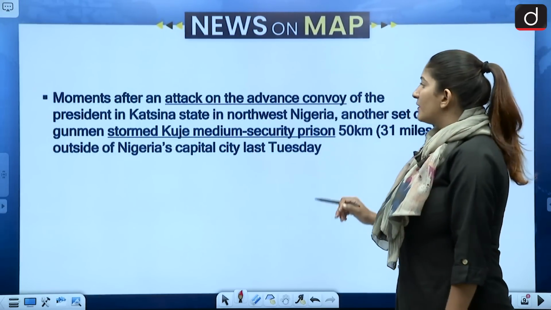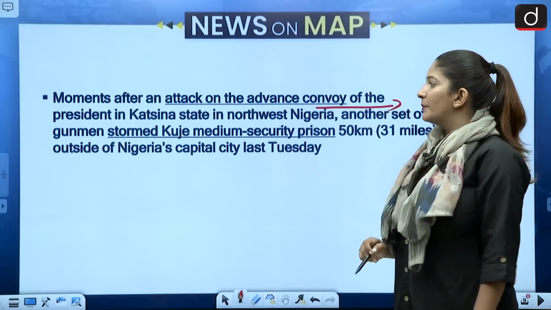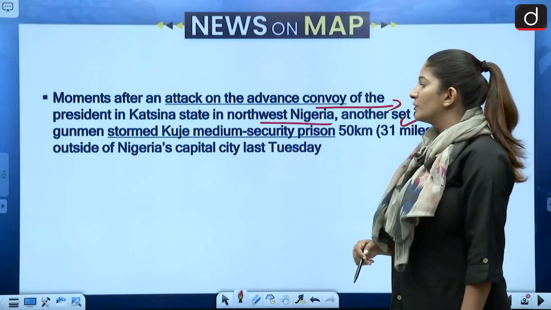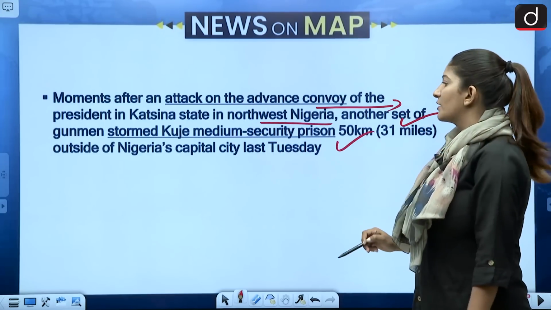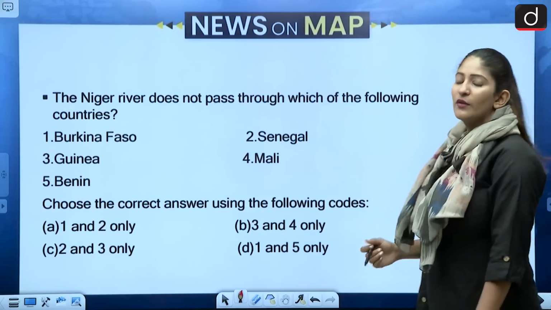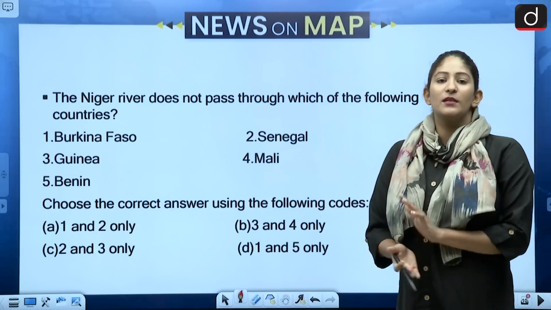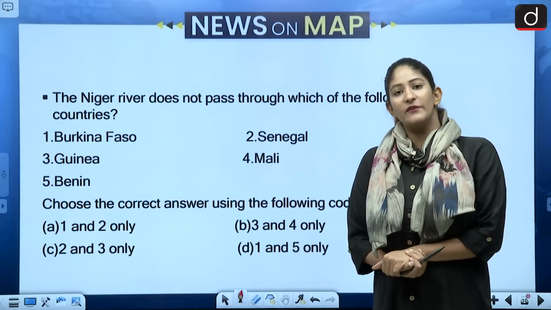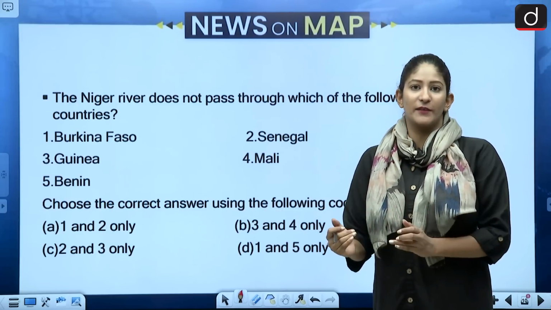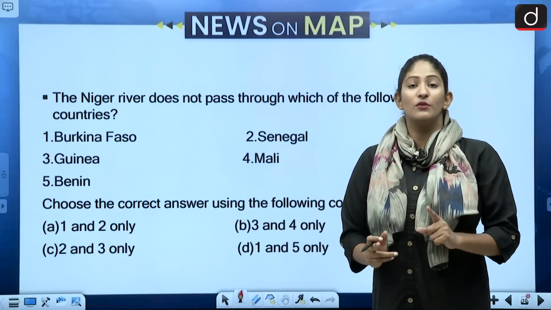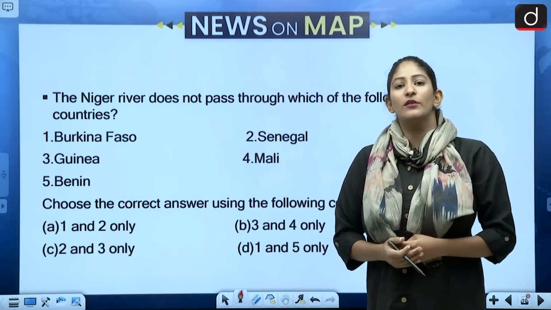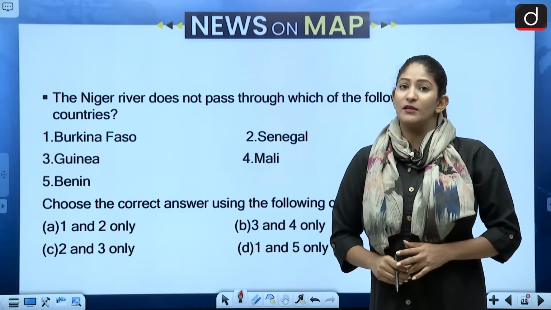Moments after an attack on the advance of the convoy of the president in Katsina state in northwest Nigeria, another set of gunmen stormed Kuje medium security prison 50 kilometers outside of Nigeria's capital city. This is the news of last Tuesday. As we know, many specific regions, specifically West Asia, East Asia, West Africa, East Africa, and the European region, specifically those regions which are aspiring to become a member of NATO or the European Union, have been in the news very recently.